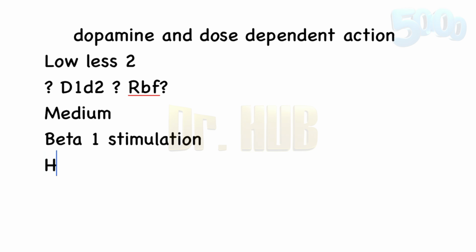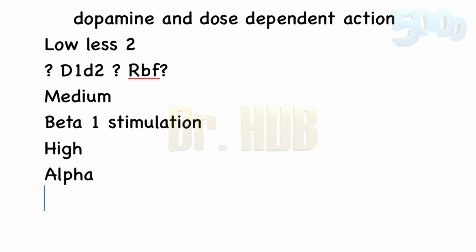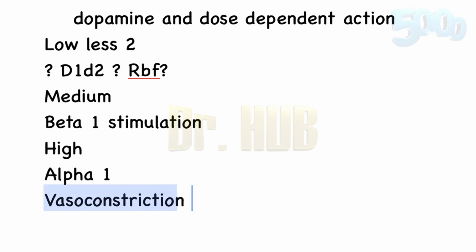Then comes the high dose. For the high dose, the infusion rate is 5 to 15. The effect will be alpha stimulation. This is the alpha 1 stimulation, and there is vasoconstriction and an increase in the blood pressure. There will be vasoconstriction with an increase in the BP.